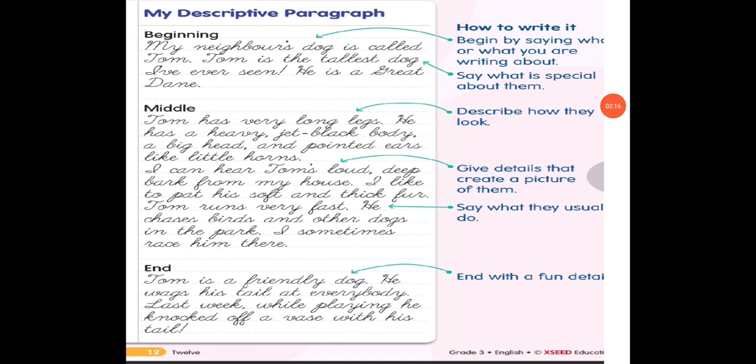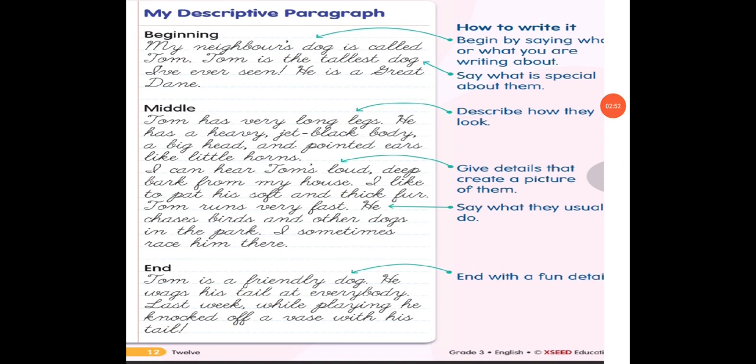So here the descriptive paragraph is about a dog. Okay, neighbor's dog Tom. So in the beginning part, here my neighbor's dog is called Tom. Tom is the tallest dog I have ever seen. He is a Great Dane. Okay, so this paragraph is about Tom, and what is special about him? Tom is the tallest dog, so this is special about the dog.